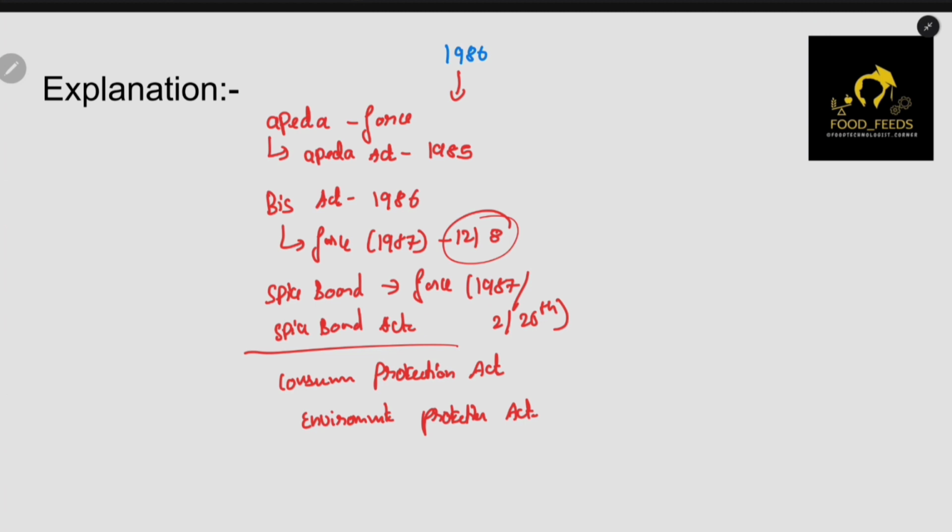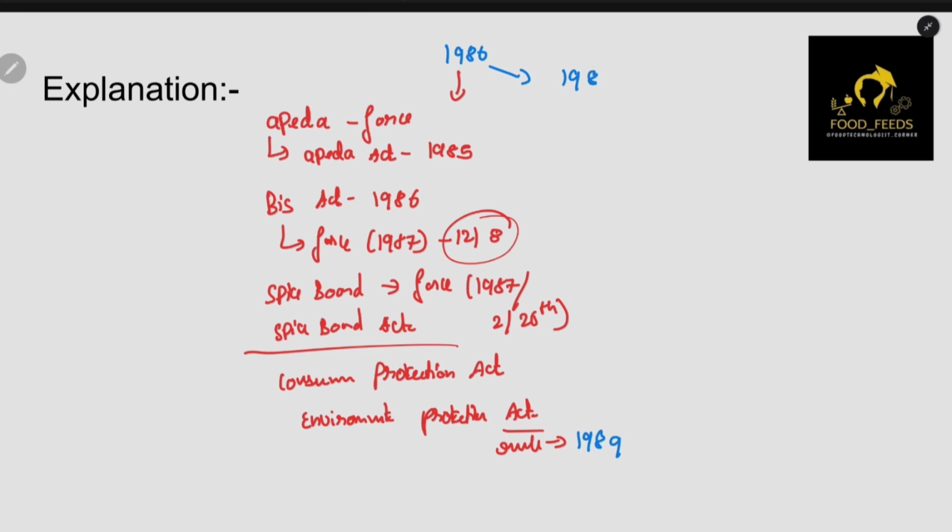You will see that in the licensing regulation. So the Environmental Protection Act is also 1986, and the Environmental Protection Rules are actually 1989.